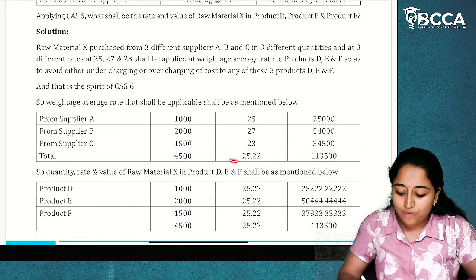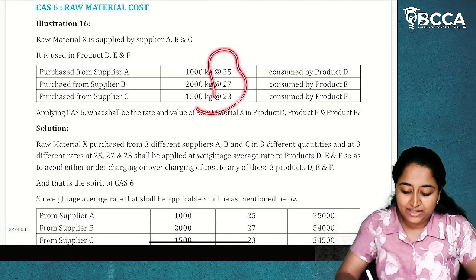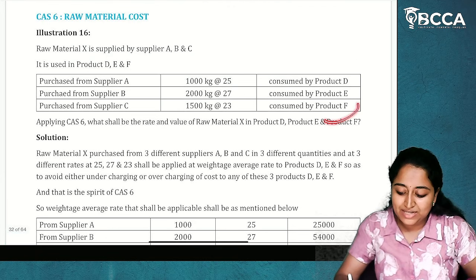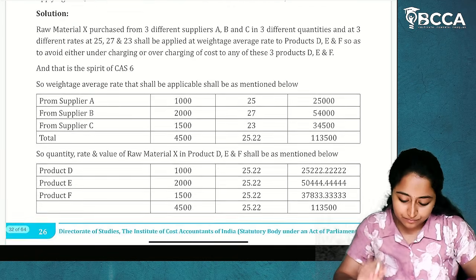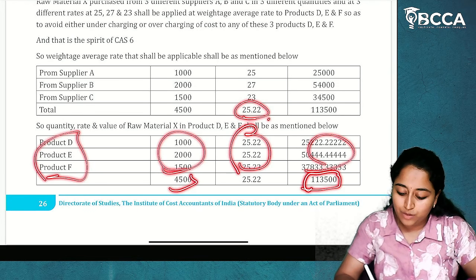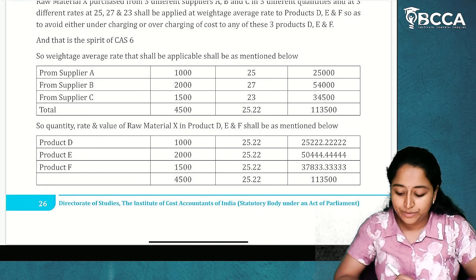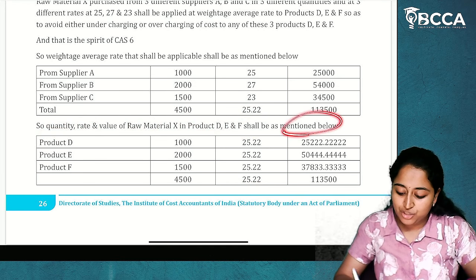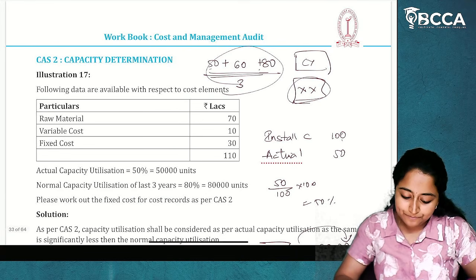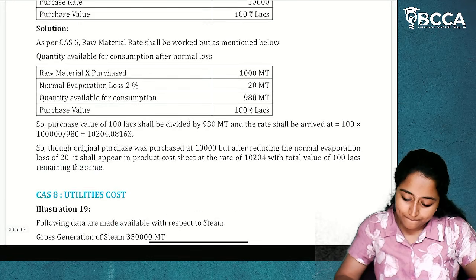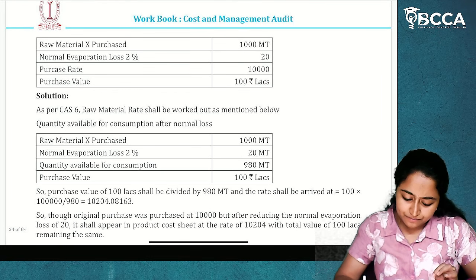What is the total cost? And what is the rate? The average rate for whatever we have purchased. So we will take the average, and that average will be used as the rate for D, E and F. Average is done. That has been used for D, E and F to know the total value and total quantity. I hope it is clear. So average value is used. So quantity, rate and value of raw material in product D, E and F shall be mentioned as below. They'll take the average and do it. That's it. I hope it is clear. Now this is also already given.